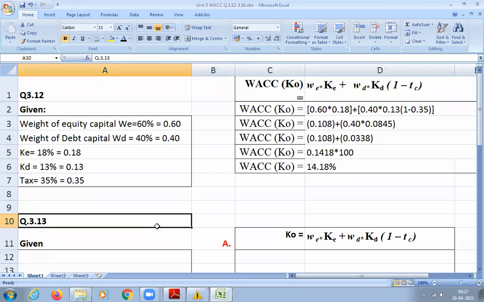Yeah. 1 minute, I'm sending. You will see it. Yeah. Did you get it? Look at 3.13 only. Don't see 3.14. 3.13.